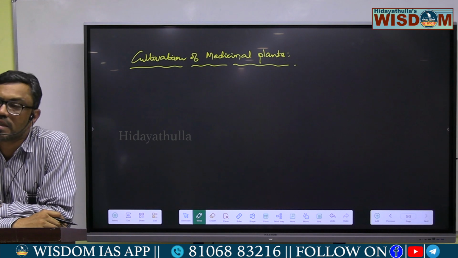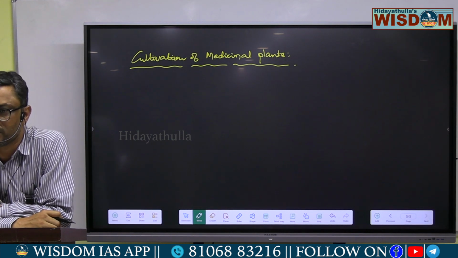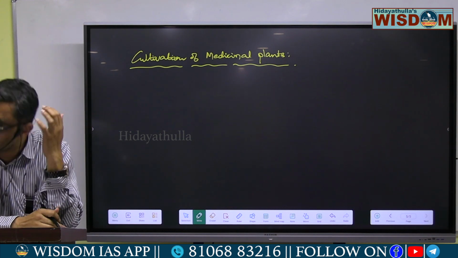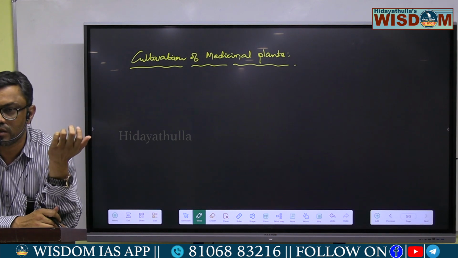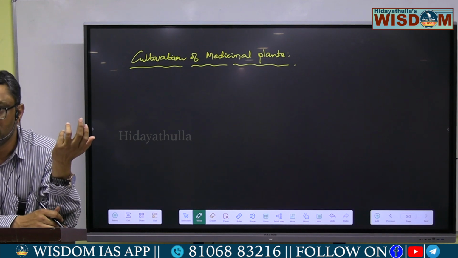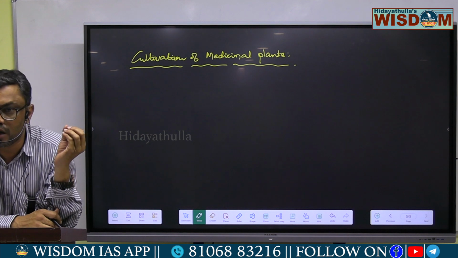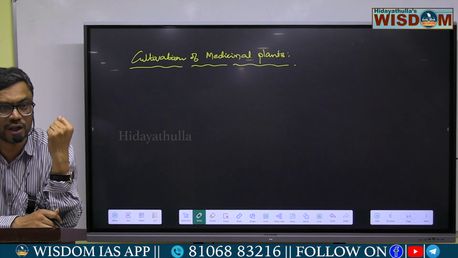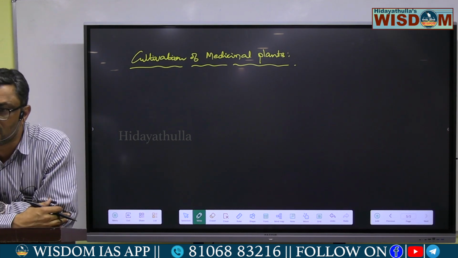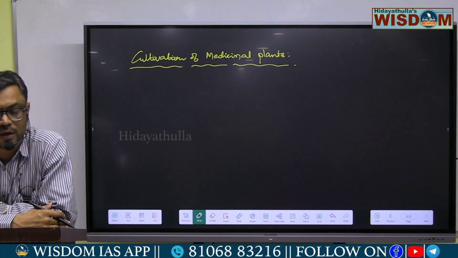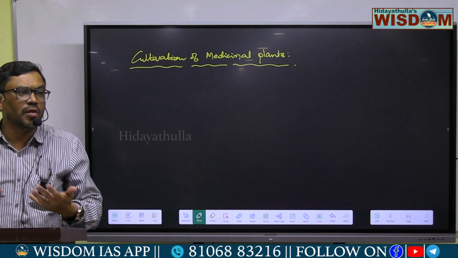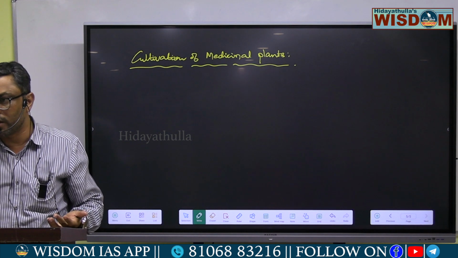Generally, cultivation of medicinal plants has become a profitable agri-business. So first of all, what are medicinal plants? Generally, most of these plants are herbs. Okay. If you go to the records of history, our traditional medication mostly depends on the herbs. That is Ayurveda. This Ayurveda mainly depends on the herbs and also folk methods of medication, you can say. So these are all developed based on the extracts of the plants, extracts of the herbs. So that means the cultivation of medicinal plants has become a culture of our nation, you can say. Okay, part of our culture.